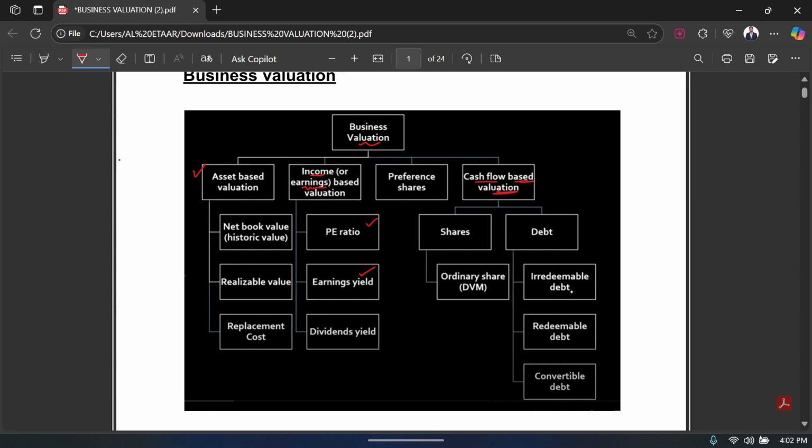Now cash flow based valuation is where you use the actual cash flow and not the accounting profits and the accounting values which can be manipulated. You are going to actually take the cash flows, the actual cash flows, to value a business. And on that list, the first one that we have for our ordinary shares is a method called the dividend valuation method, and that is exactly what we are going to discuss now.